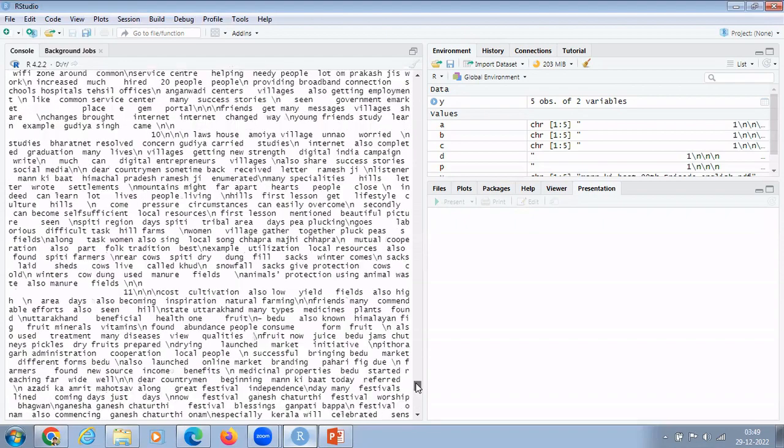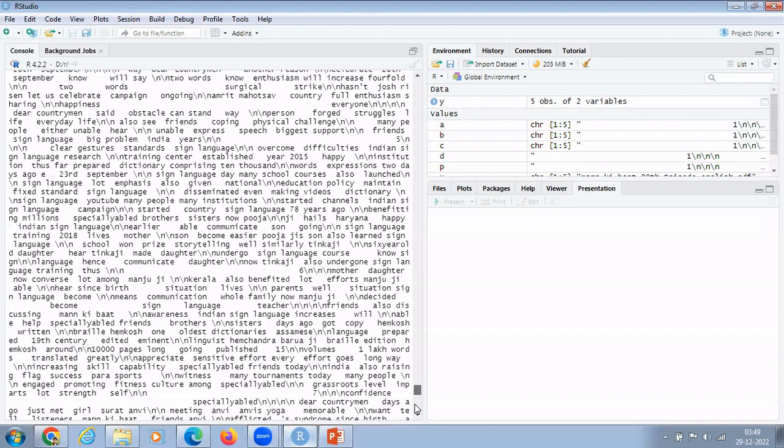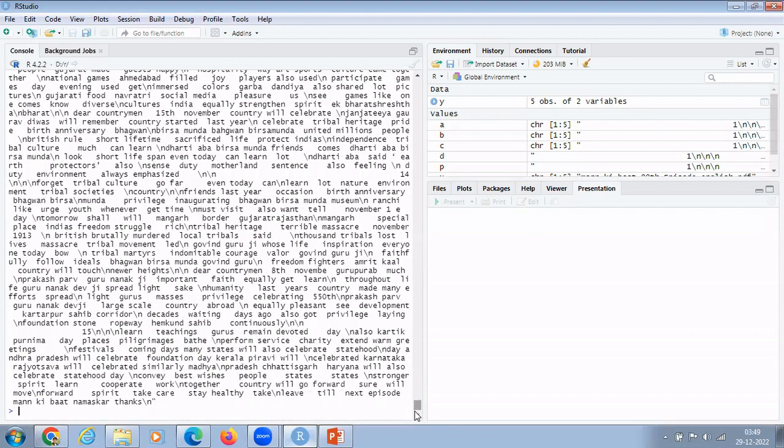Now, the next step is to go for final sentiment analysis. So this is how we do data cleaning. First of all, we import the file, then we go for data cleaning. In that, we convert the file into lower case. We remove the stop words, we remove the punctuation marks, we remove the extra spaces, right? Now, this is the time when I am having the text of all those 5 files with me.